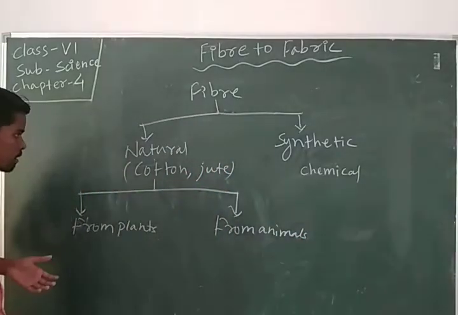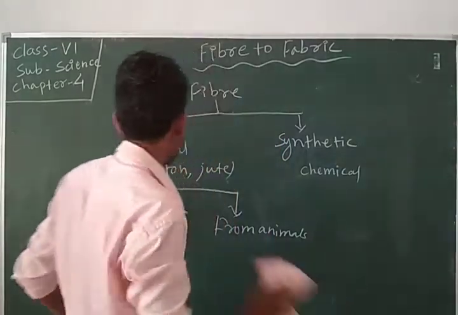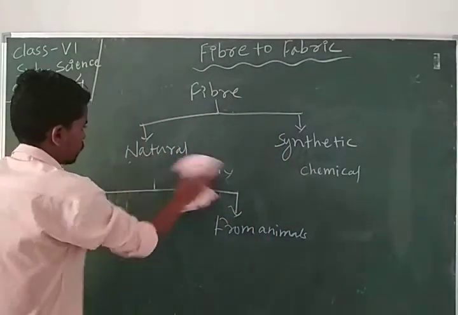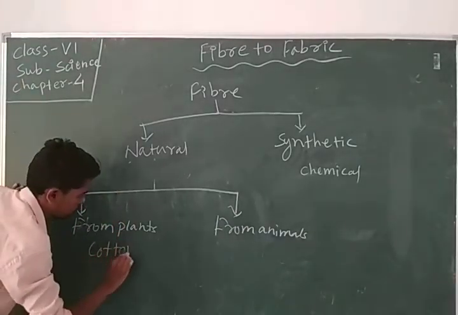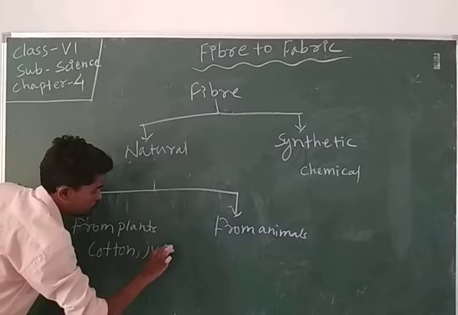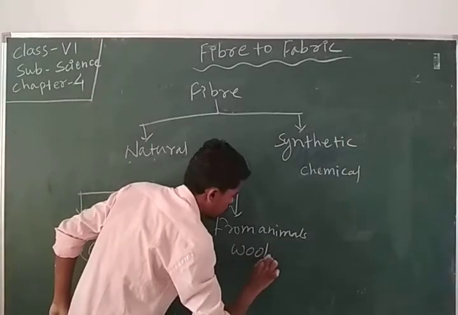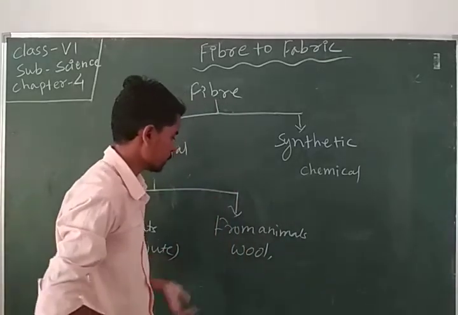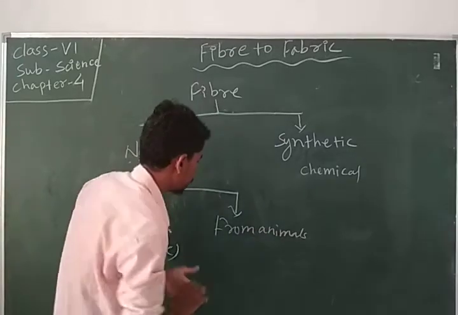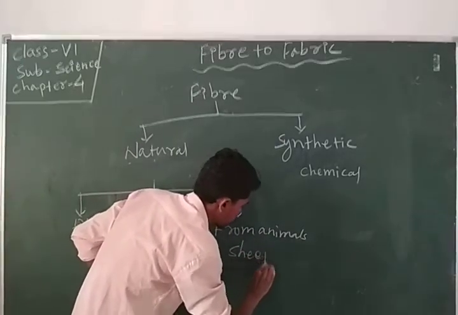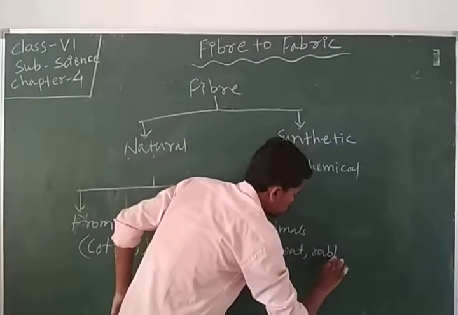From plants, the natural fibers are jute and cotton. From animals, we get wool from different types of animals like sheep, goat and rabbit.